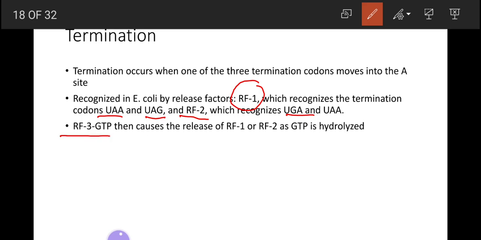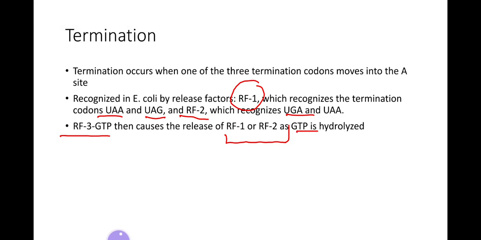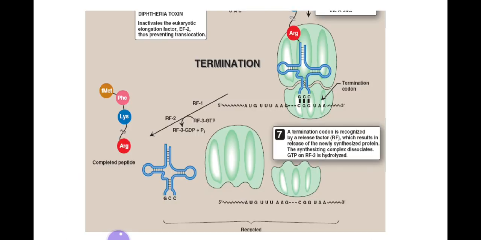Releasing factor 3 is bound with GTP, and it causes the release of the previously described releasing factors 1 and 2, and the GTP is hydrolyzed. This is the termination.